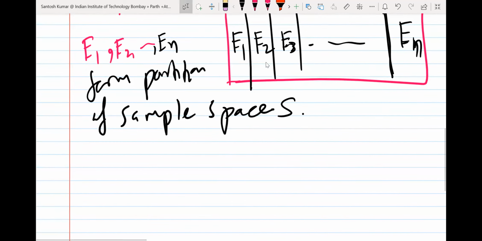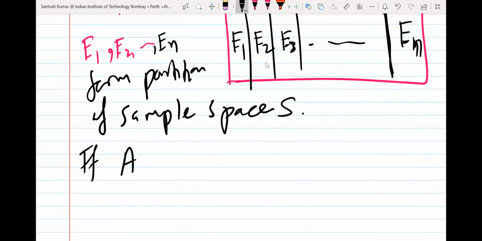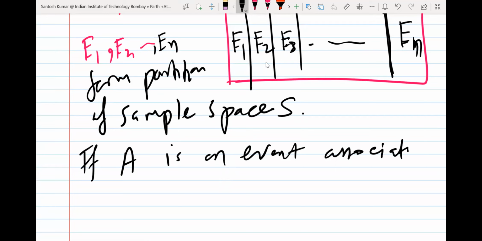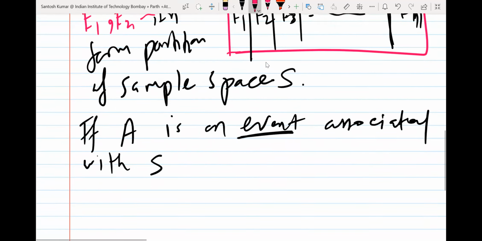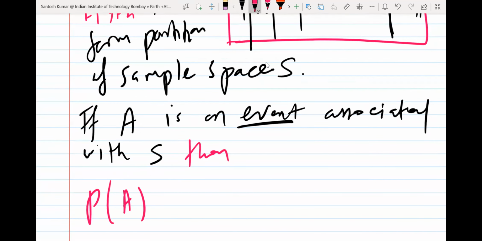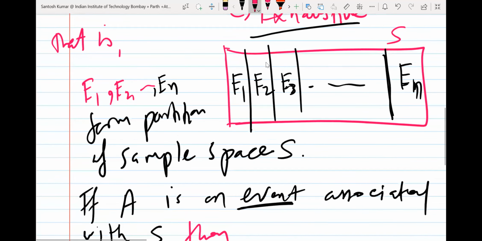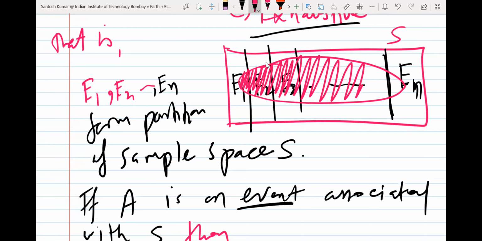Then actually what will be the question to you, if A is any other event, A is an event associated with same S. So an event is a subset of sample space. So A is also a subset of S. Then the question to you will be, what is the probability of A? So in this Venn diagram, suppose this set is A, and I want you to find the probability of A. So how will you find the probability of this set A?